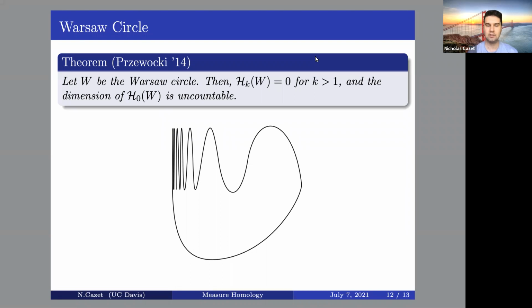So the work I'd like to continue to do is to detect what this zeroth measure homology is trying to detect, and I believe it's something to do with the type of local connectivity that exists. Thanks.